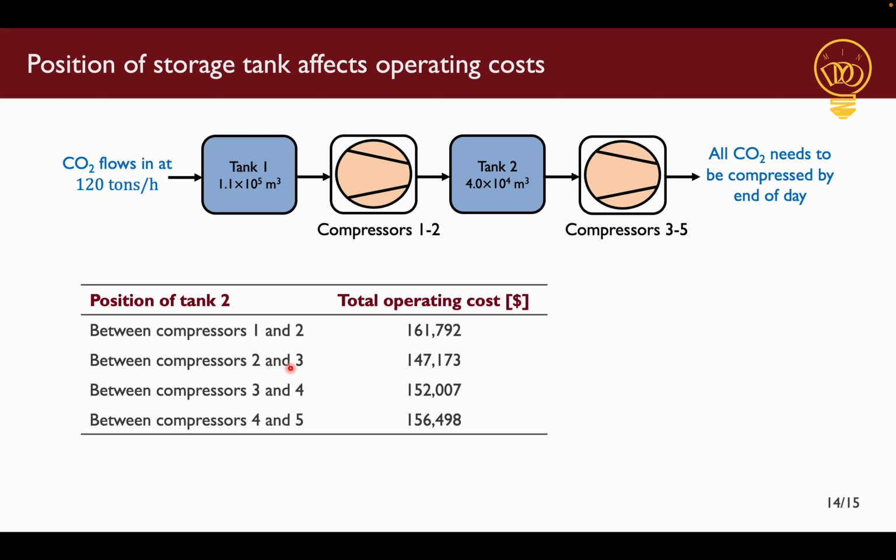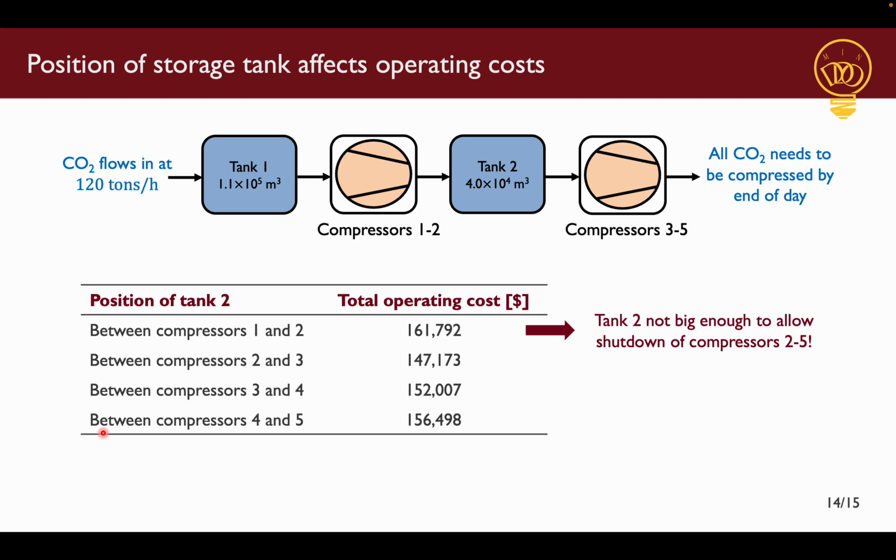To understand why this happens, let's look at the first case where the tank is placed between compressors 1 and 2. In this case, the size of storage tank 2 is simply not big enough to allow the shutdown of compressors 2 to 5. So we cannot provide a lot of interruptible load, and consequently we don't get a lot of revenue from it.